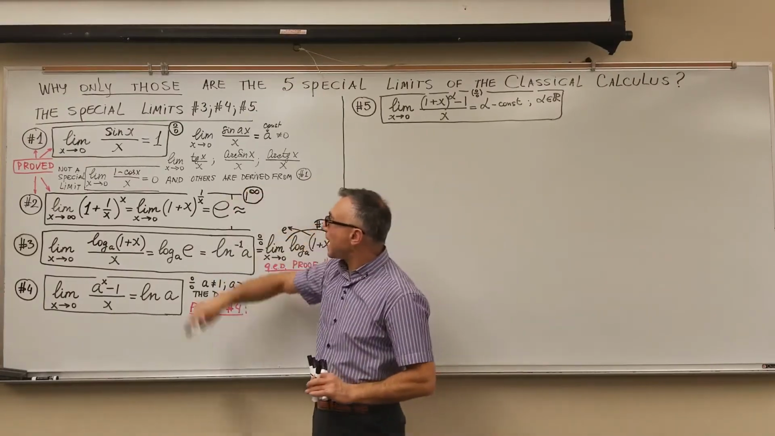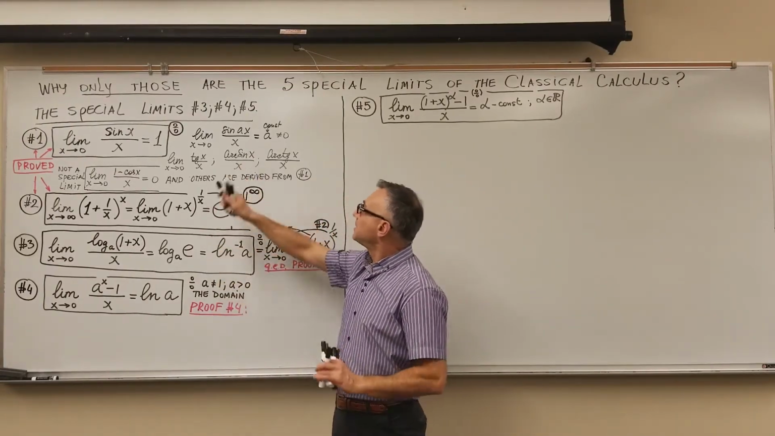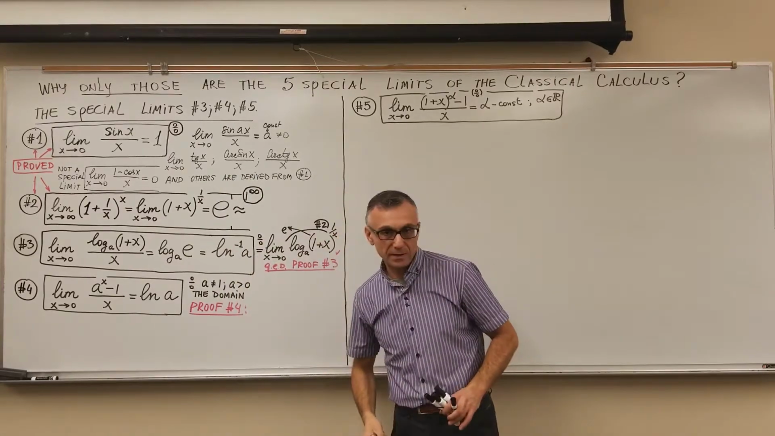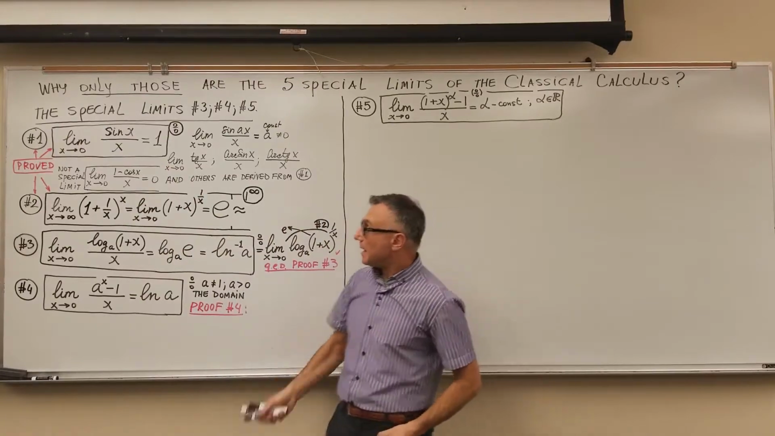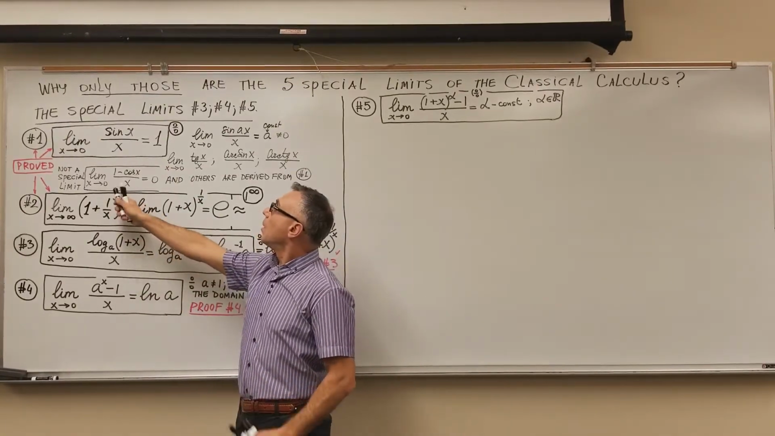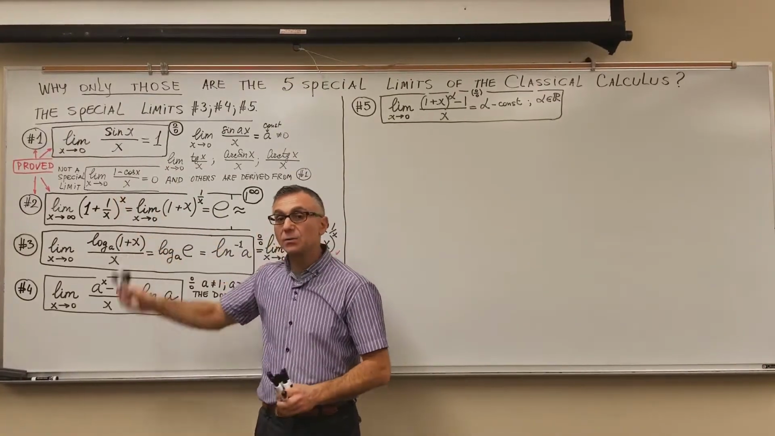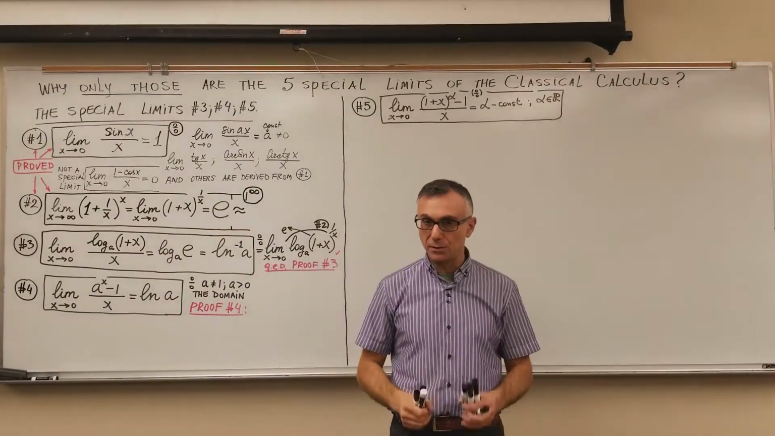The limit of tangent x over x when x goes to 0, arc sine x over x, arc tangent x over x. All of those are reducible to the special limit number 1. Even the limit of 1 minus cos x over x when x goes to 0 is equal to 0.